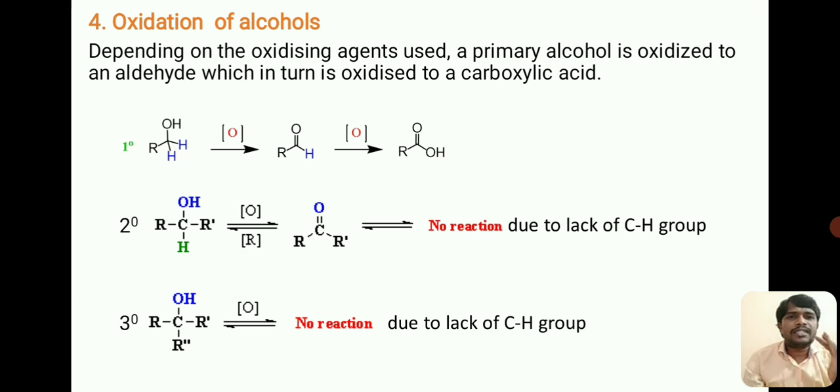In the case of tertiary alcohols, what happens? When tertiary alcohols want to undergo oxidation, it is not possible because there is no CH group in tertiary alcohol. Due to the lack of a CH group, it doesn't undergo oxidation. So there is no reaction in the case of tertiary alcohols.